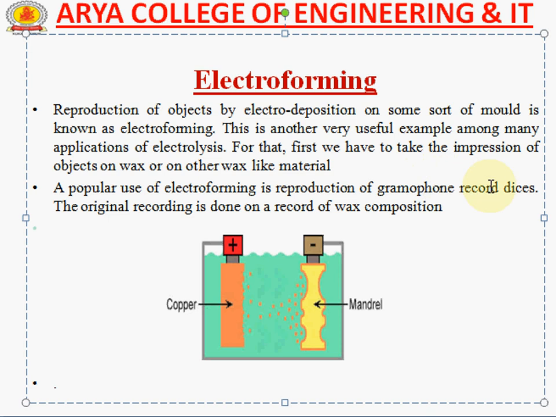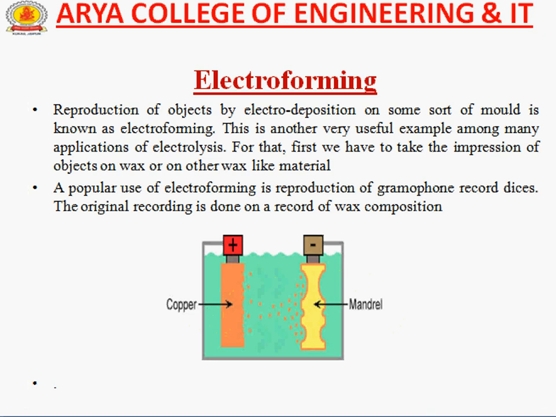For that, first we have to take an impression of the object on wax or other wax-like material. A popular use of electroforming is reproduction of gramophone record discs, and the original recording is done on a record of wax composition. So there is the diagram, there is a copper and there is a mandrel. So there is a most important application of electrolysis.